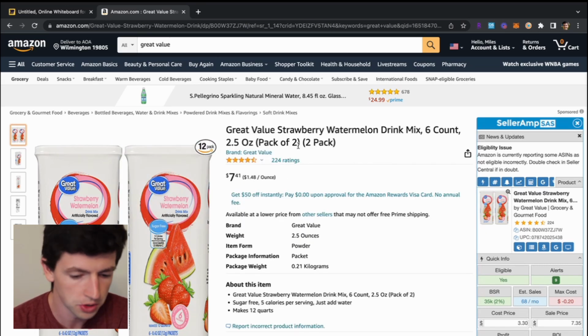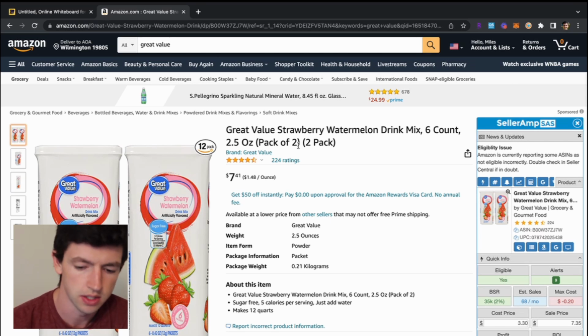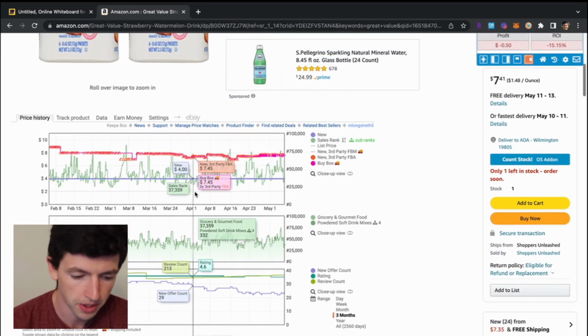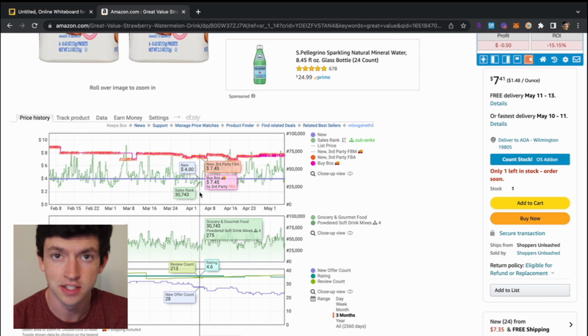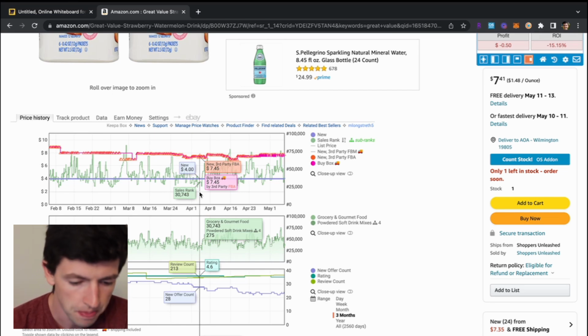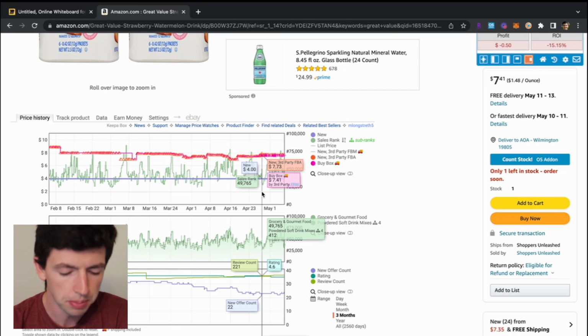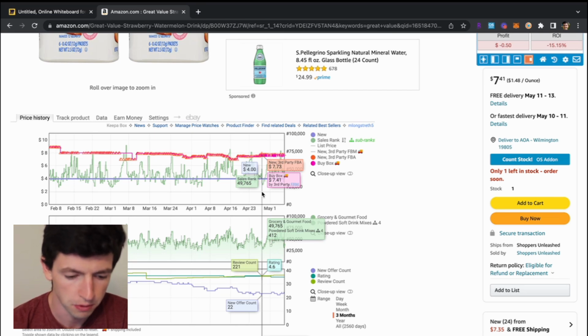So here's a normal generic product page. If you shop on Amazon, which you probably do, you see these all the time. But we can immediately see here I have SellerAmp plugged in, which you should too as a beginner, as well as Keepa down here. So I'm going to give you the basics of each of these software and then run through how to actually use it, right? I have videos in detail showing more, but just the basics here. So Keepa shows the performance of an item over time, also the supply and demand.